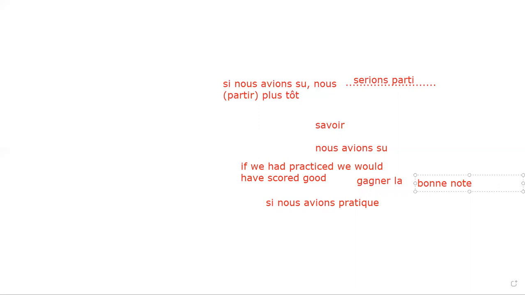C'est clair. Now, ici, par exemple, if I say, if we had practiced, si nous avions pratiqué, we would have scored. It means nous serions gagné, because gagné, the past participle, is what? G-A-G-N-E. Nous serions gagné la bonne note. C'est clair. Is it clear to you? Tell me yes or no. Yes, sir. Yes, Karan.